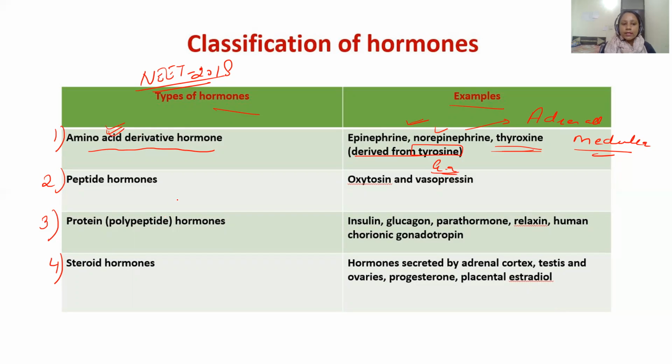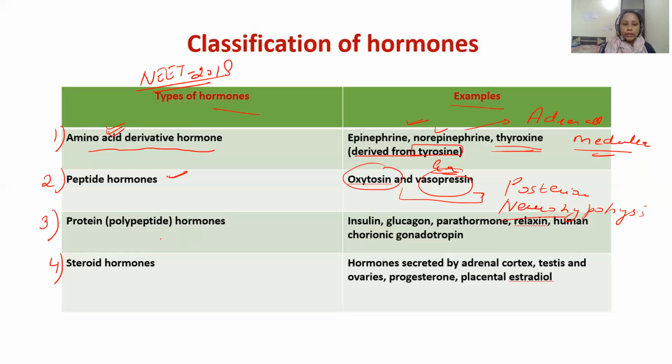Then we have the peptide hormones, that include oxytocin and vasopressin. These two hormones are secreted by the posterior pituitary, also known as the neurohypophysis. They both are peptide hormones.